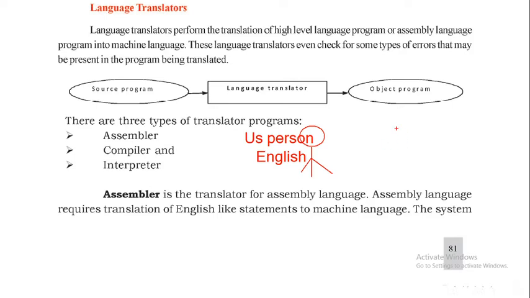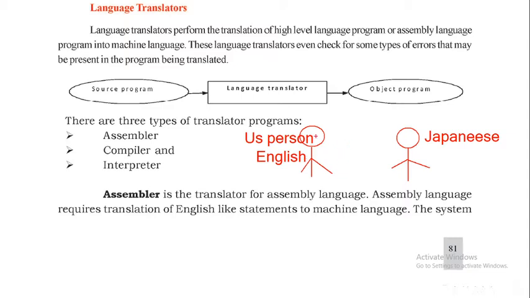Again, I am taking another person. He is a Japanese person. He knows only the Japanese language. Now, the US person wants to communicate with the Japanese person, the Japan citizen.